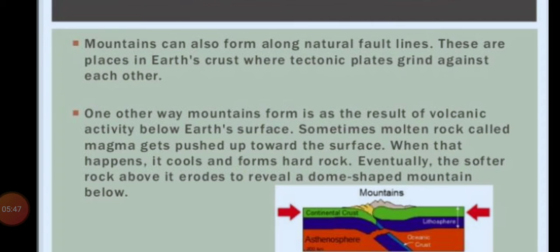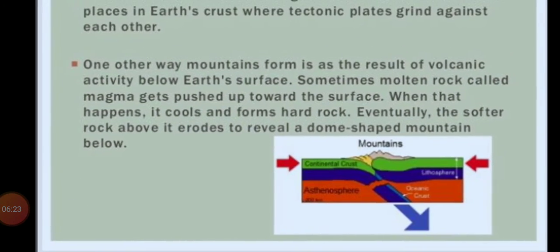One other way mountains form is as the result of volcanic activity below Earth's surface. Sometimes molten rock called magma gets pushed up towards the surface, and when that happens it cools and forms hard rock. Eventually the softer rock above it erodes, leaving dome-shaped mountains below. So these are the two reasons given for how mountains form.